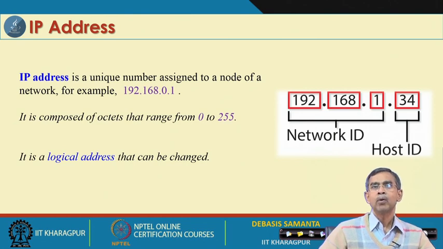As an example, 192.168.0 is one network ID, and then .1 is the host ID, meaning the ID of a computer. So, this address is not exactly the physical address, it is a logical address. Logical address in the sense that whenever one user wants to connect to a network, he or she should approach the network administrator, and the administrator will assign one ID, whether it is a network service provider or the network administrator in your organization.